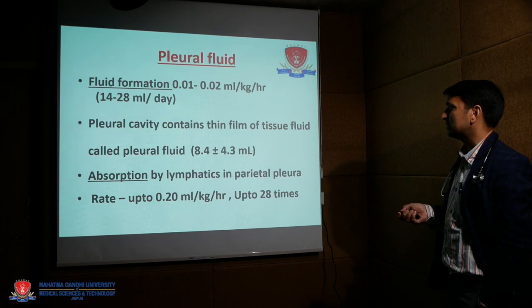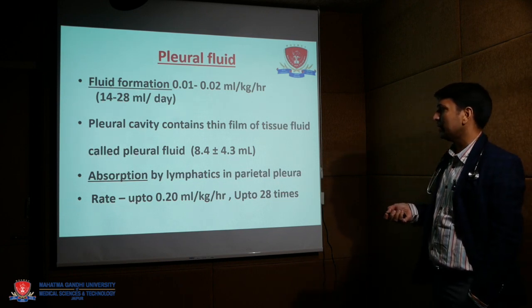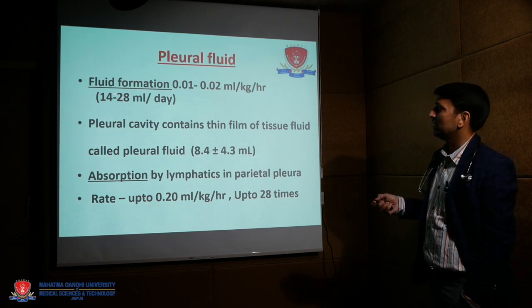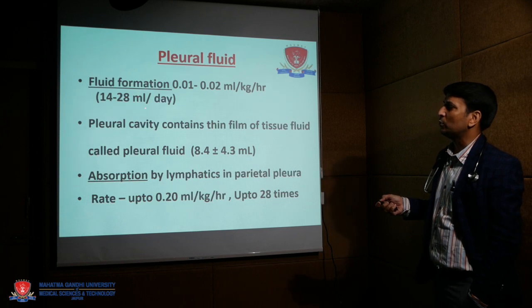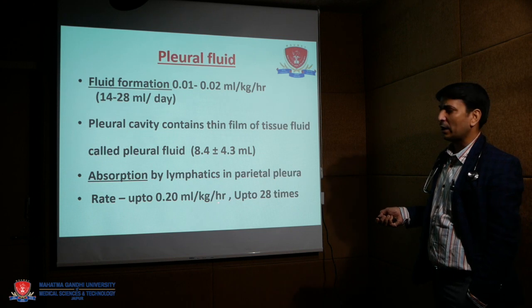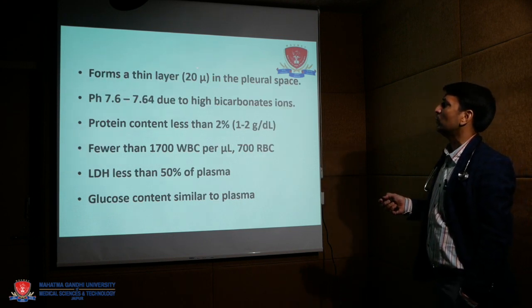Absorption is by the lymphatics present in the parietal pleura through stomata, at a rate up to 28 times more. If the formation rate is 14 to 28 ml, the pleura can absorb up to 28 times that amount. It forms a thin layer approximately 20 micron thick.